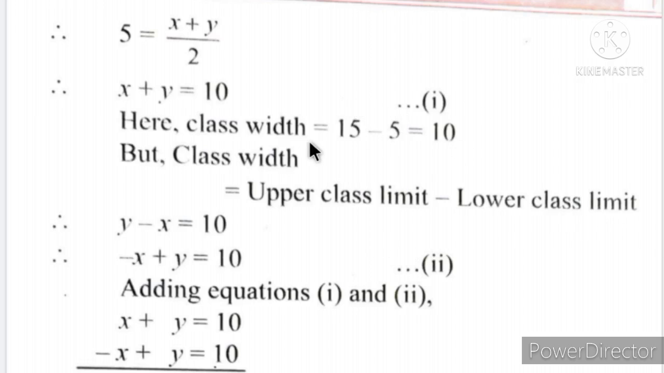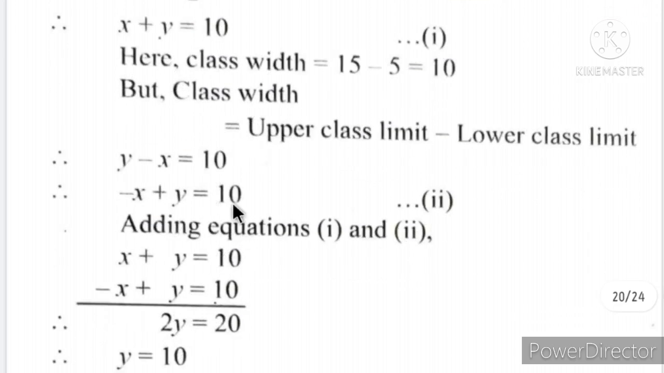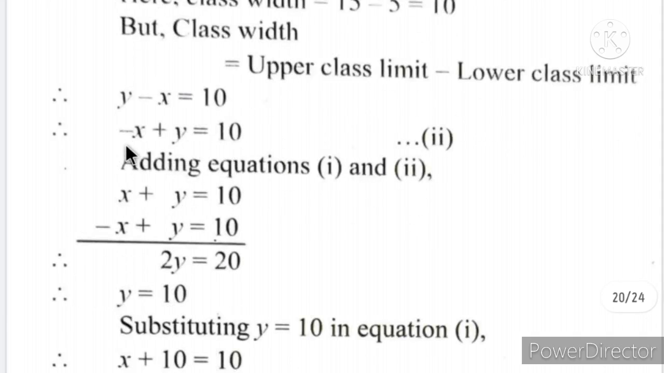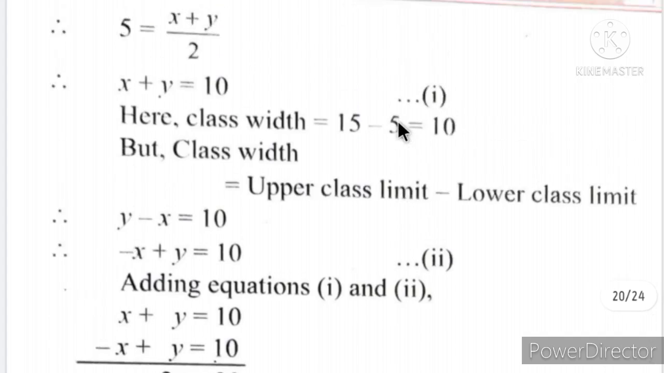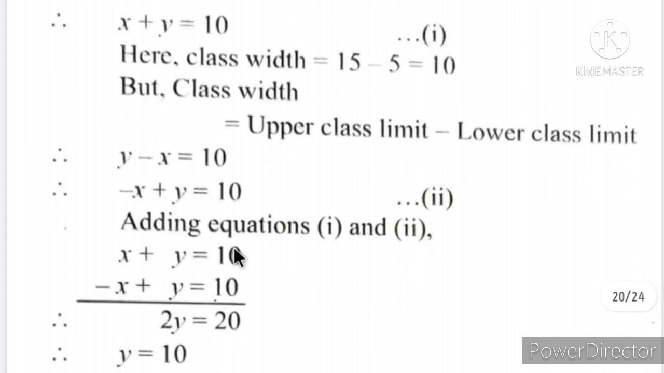So here we have been given 15 minus 5 is equal to 10. But the class width formula is upper class limit minus lower class limit. We can conclude from this that y minus x will also be equal to 10, as the upper class limit we have taken as y and the lower class limit as x. We arrange it as minus x plus y is equal to 10. Now this is equation 2. In equation 1 we have x plus y is equal to 10, and here minus x plus y is equal to 10. Plus x and minus x can be cancelled; we just have to add equations 1 and 2.